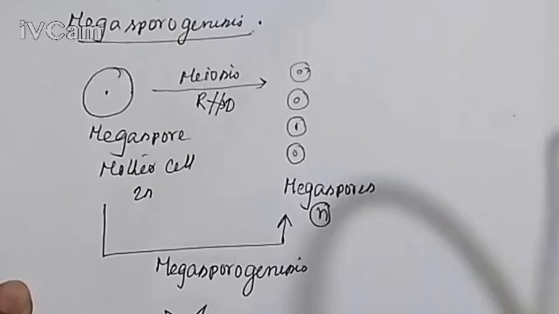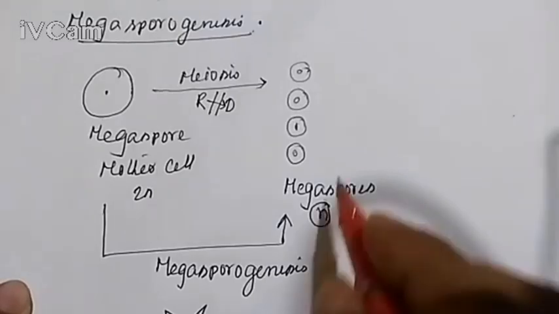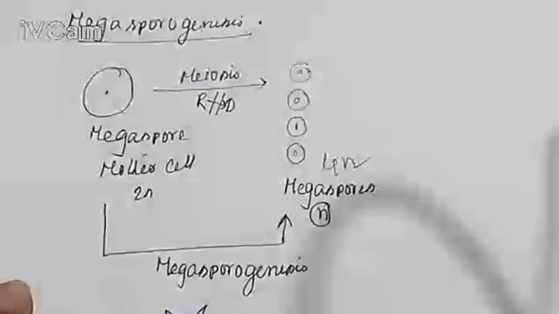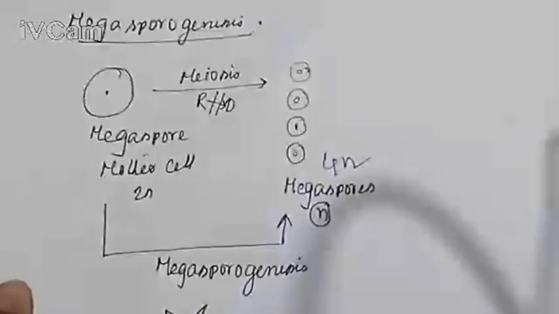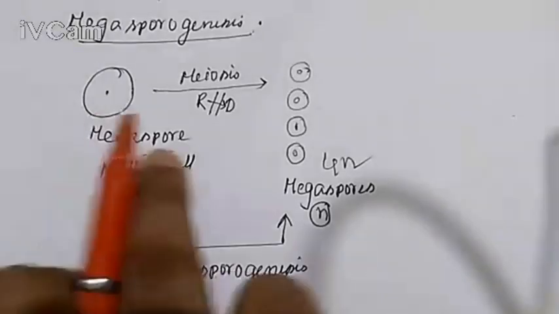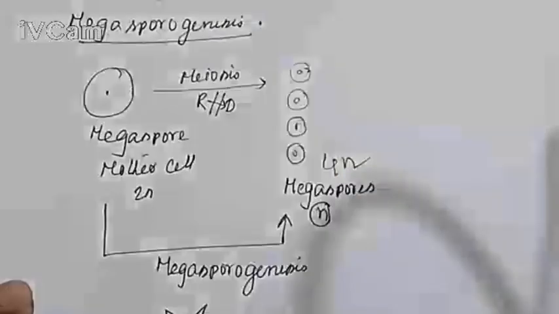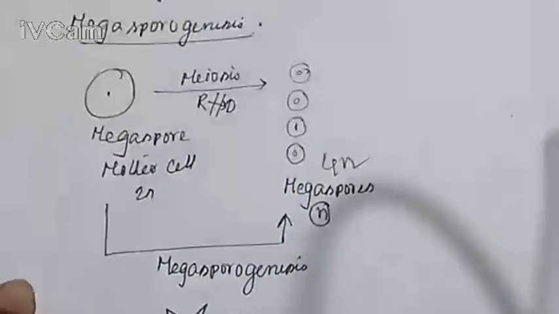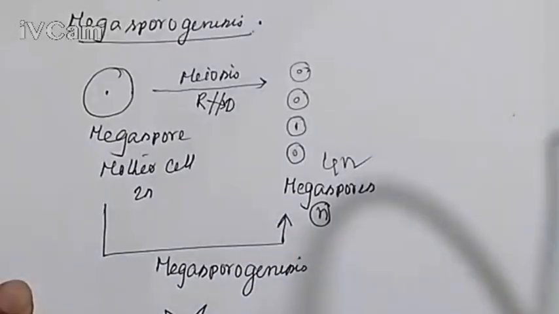After reduction division, it forms 4n. If you look, 4 haploid megaspores are produced. So the total process from a mother to 4 haploid spores is called megasporogenesis. Okay, I hope you understand this topic.